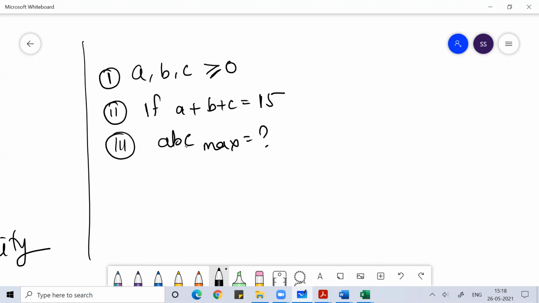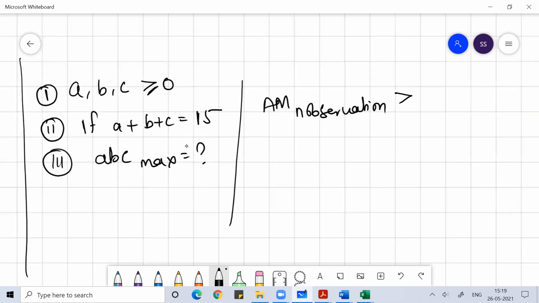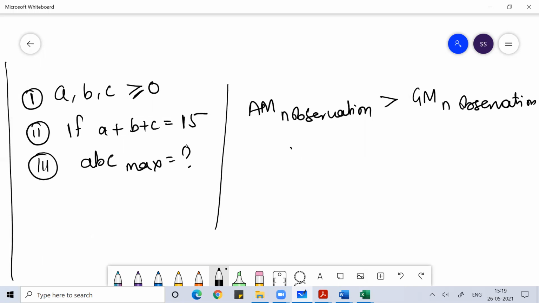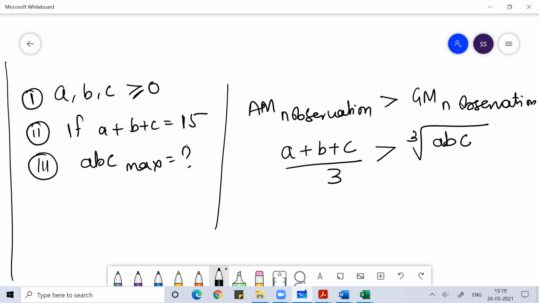If you get this question, you can use the same concept. You know that the arithmetic mean of n observations, if they are not equal, will be greater than the geometric mean of n observations. You know this part. So the arithmetic mean of a, b, and c is a plus b plus c by 3, and that will be greater than the geometric mean of a, b, and c. I hope you know that very well.